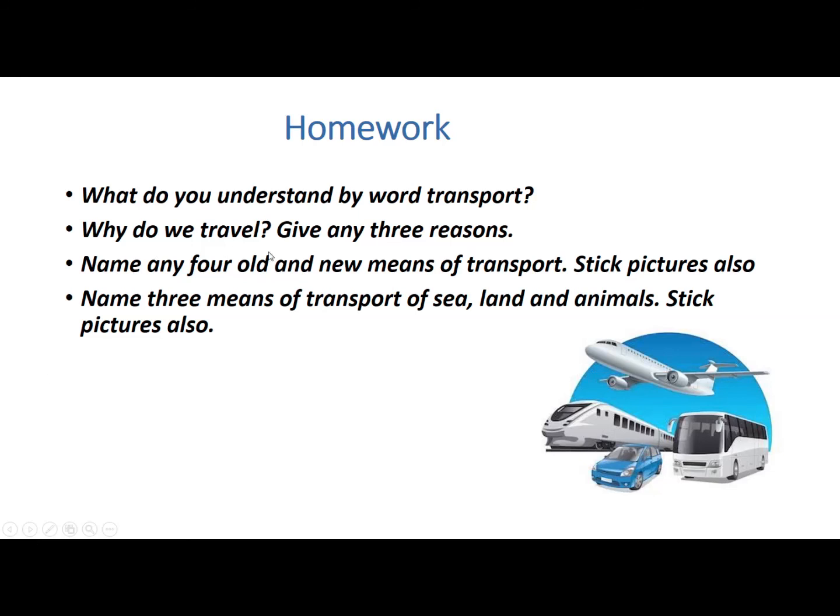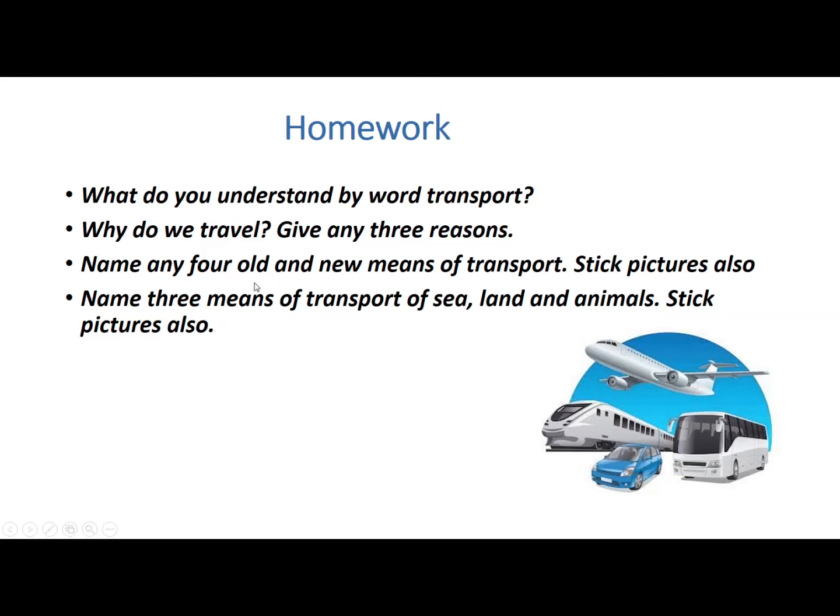Why do we travel? Give any three reasons. There are many reasons for traveling. We have to earn money, so we have to go for work. We go for study, to learn customs and traditions, to visit interesting places, to meet people. These are the reasons for traveling.